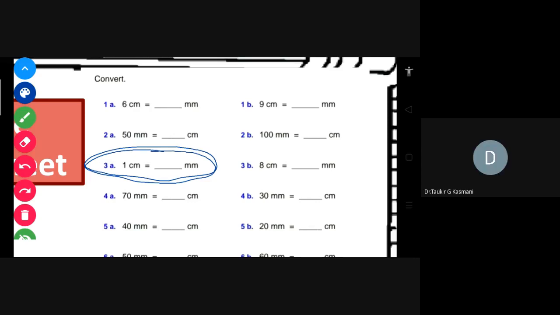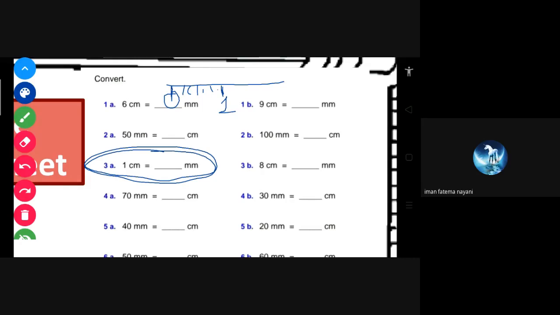Ma'am, 1 centimeter is equal to 10 millimeters. And if you can't remember that 1 centimeter equals how many millimeters, then remember your scale.